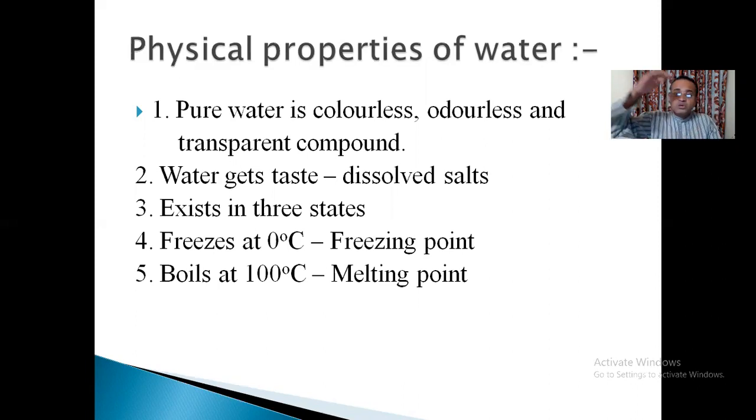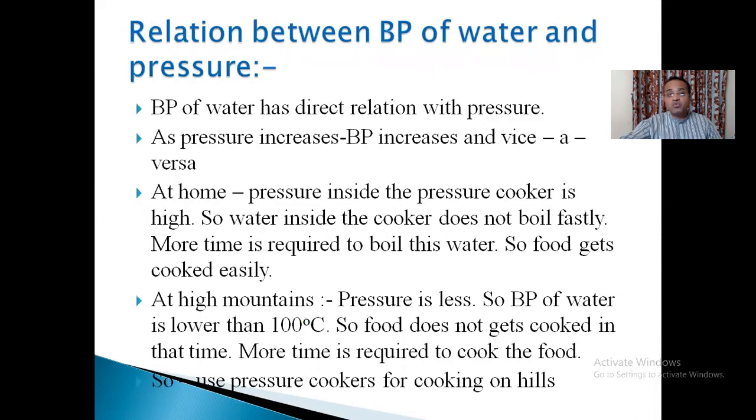Now, when you cool down water from room temperature, at 0 degrees Celsius it freezes. It becomes a solid mass, and this temperature is called the freezing point of water. And from room temperature, when you start heating water, the temperature rises, and at 100 degrees Celsius it boils, called the boiling point of water. So freezing point is 0 degrees Celsius and boiling point is 100 degrees Celsius. Kindly keep this in record.